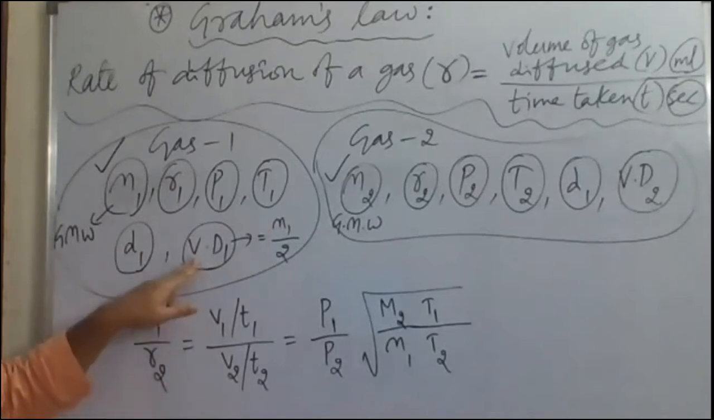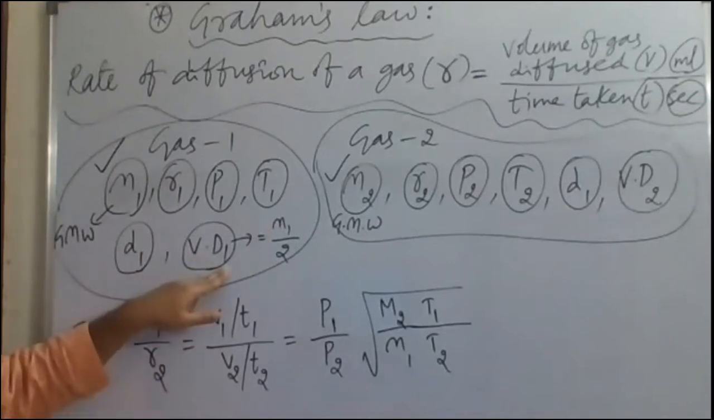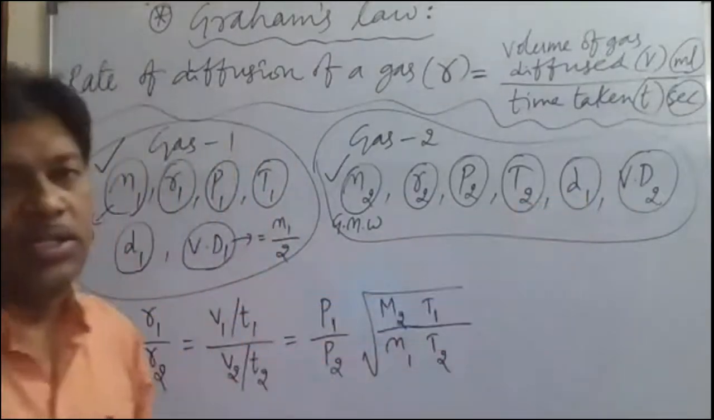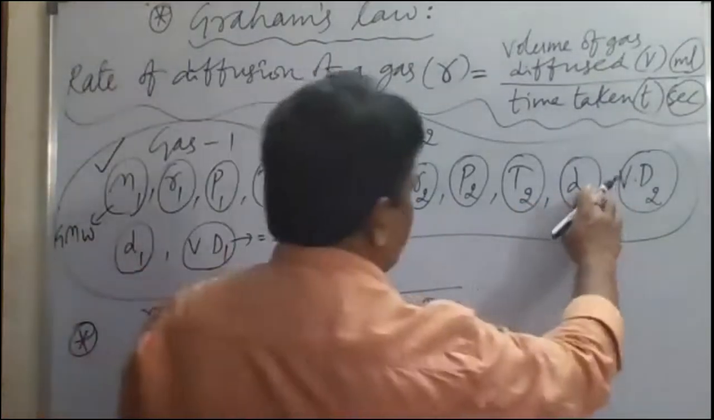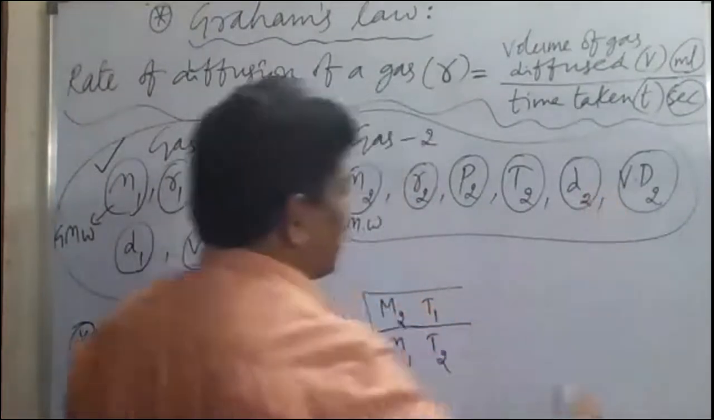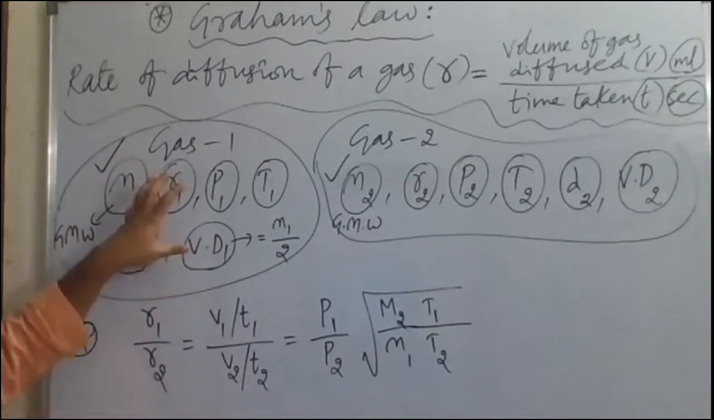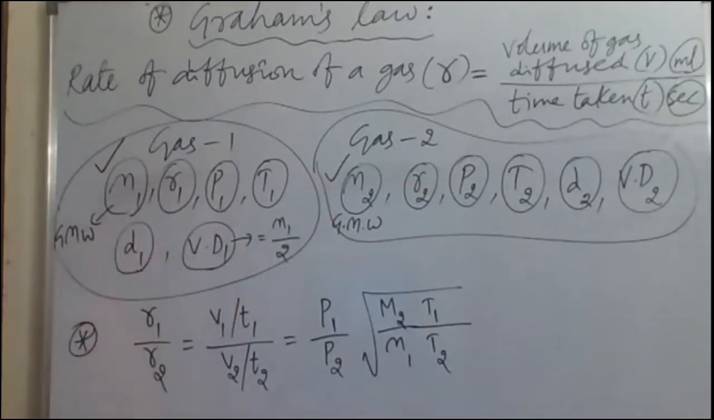So in this way, VD1 means vapor density of the first gas, and VD2 is the vapor density of the second gas. d1 is the density of the first gas, and d2 is the density of the second gas. So in this way, we have taken different values for gas 1 and gas 2.